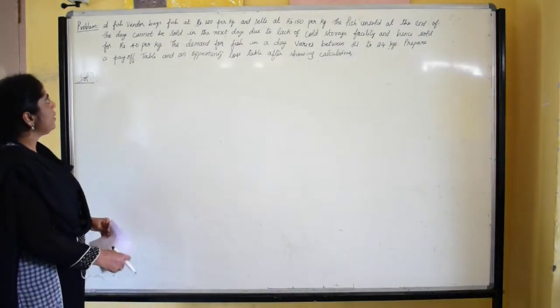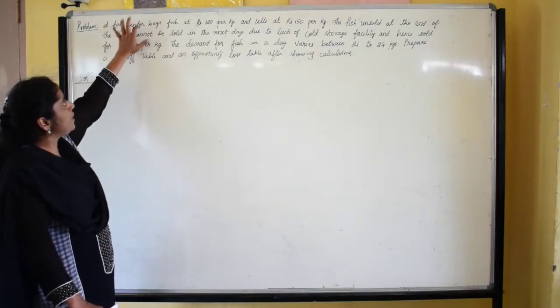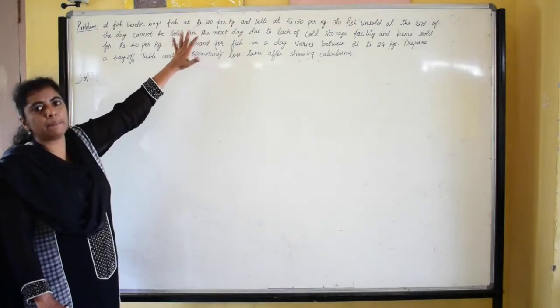So here in the problem it's given that a fish vendor buys fish at rupees 120 per kg.